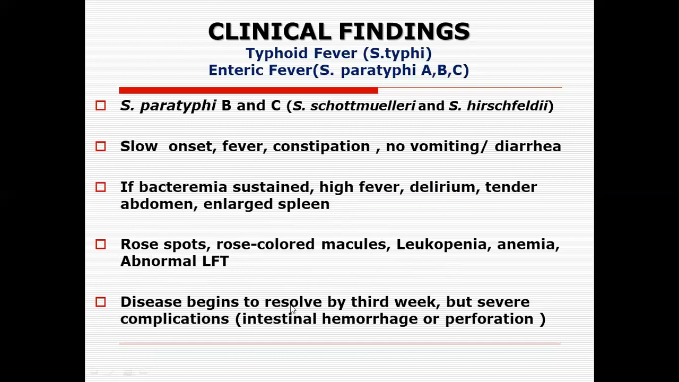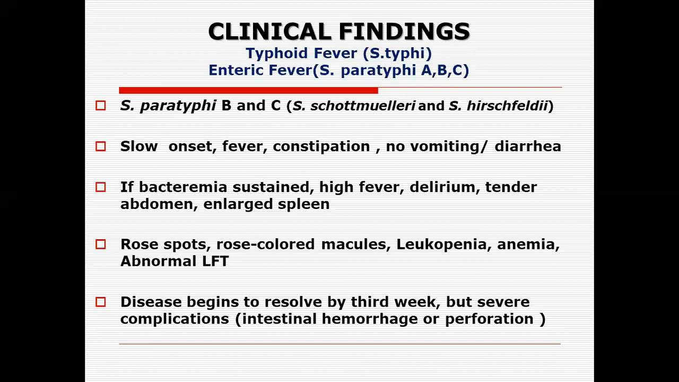The disease begins to resolve by the third week. Severe complications, particularly intestinal perforation and hemorrhage, are very common. So always, you see, we have to look into that. There is swelling and later on perforation and hemorrhage. The complication of typhoid fever is intestinal perforation, after which, of course, there will be peritonitis and very fatal complications can arise.